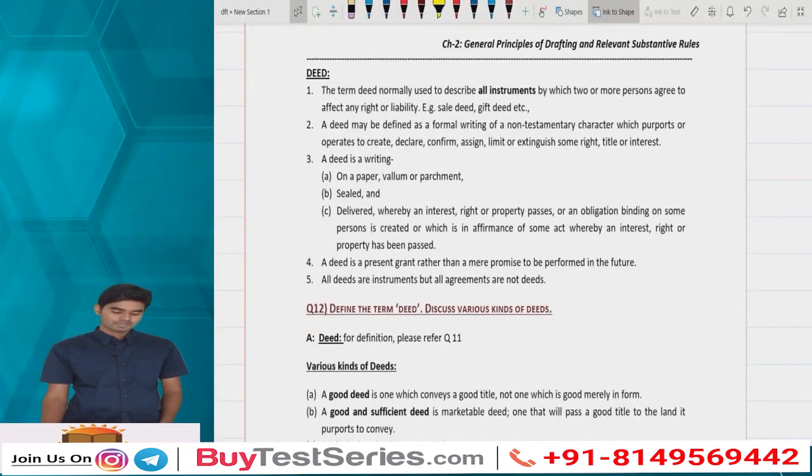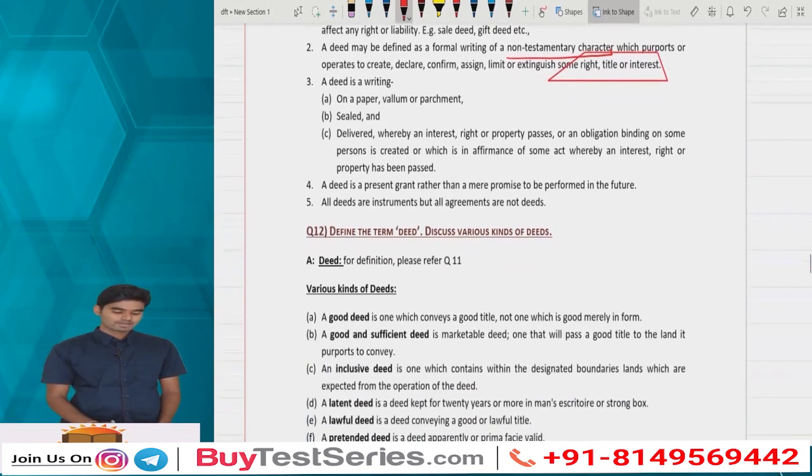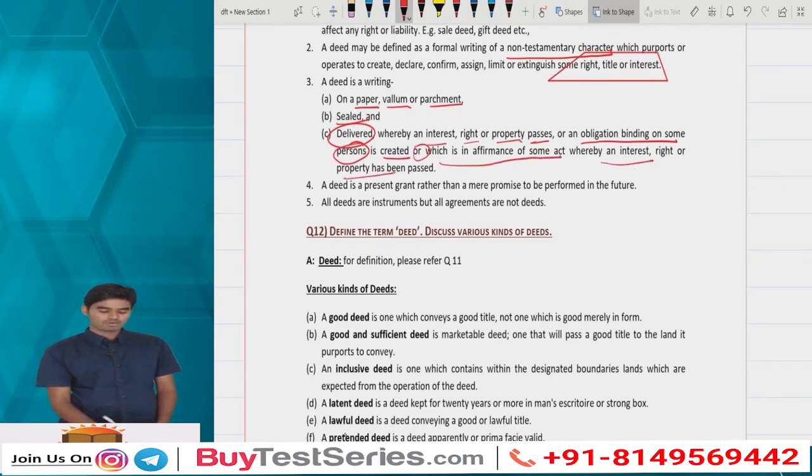And the last one, the deed. The term deed is normally used to describe all the instruments by which two or more persons agree to effect any right or liability. A deed may be defined as a formal writing of non-testamentary character which purports or operates to create or declare, confirm, assign and limit some right, title or interest. As per Norton, it is a deed in writing on paper, volume or parchment, sealed and signed and delivered, very important, whereby an interest, right or property passes, or an obligation binding on some persons is created, or which is an affirmation of some act whereby an interest, right or property has been passed.